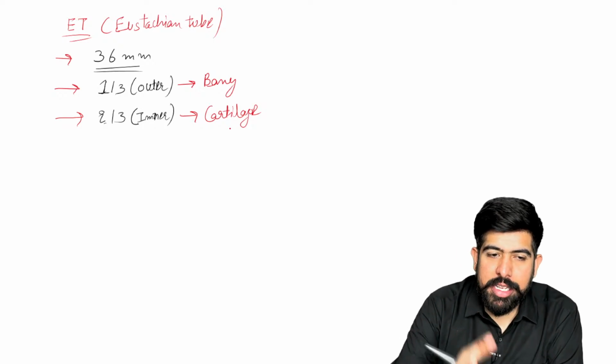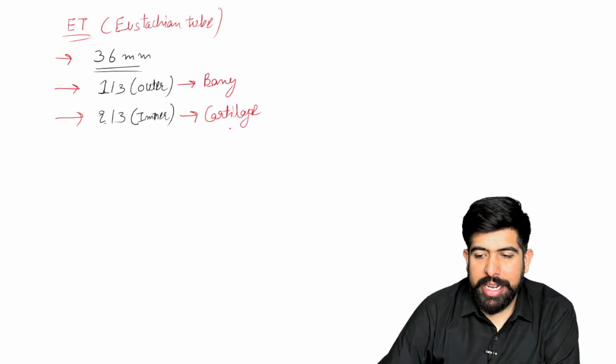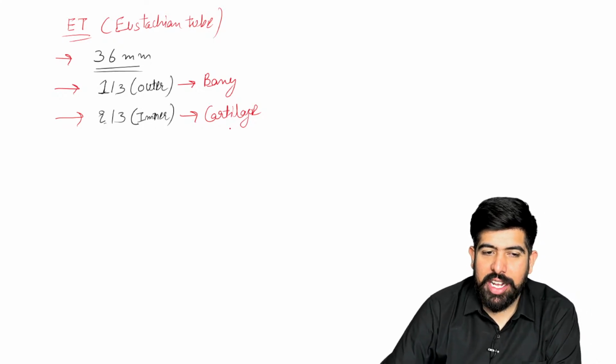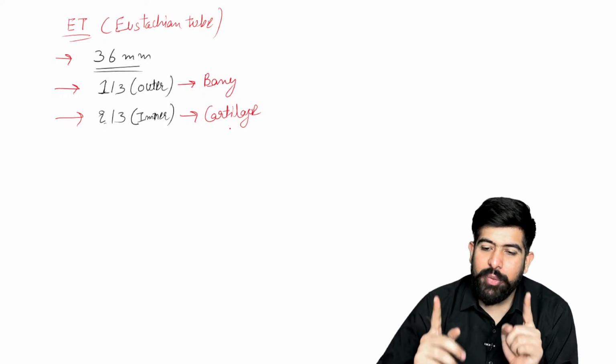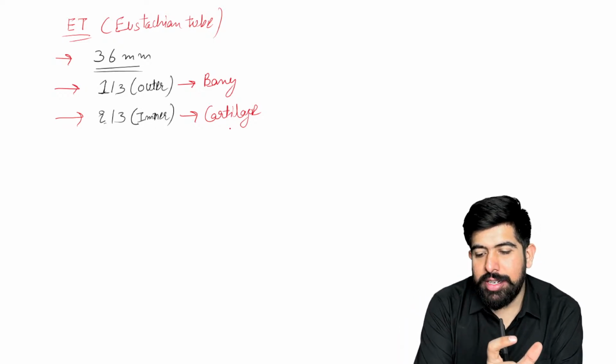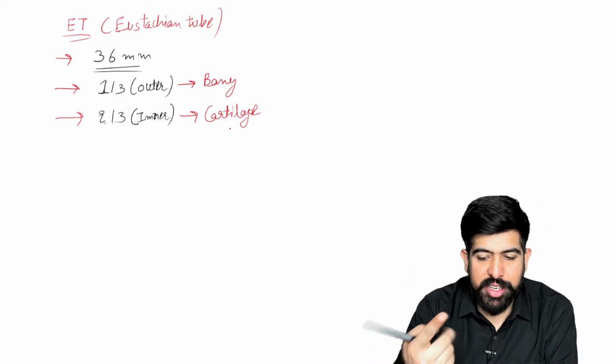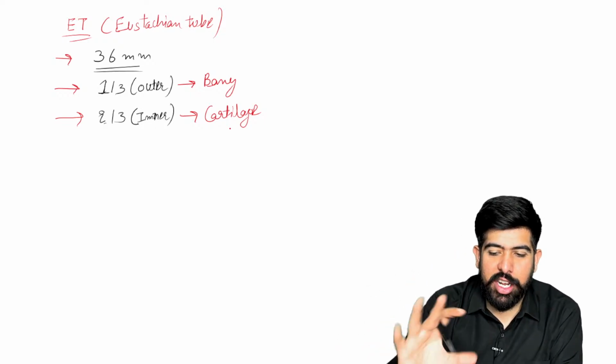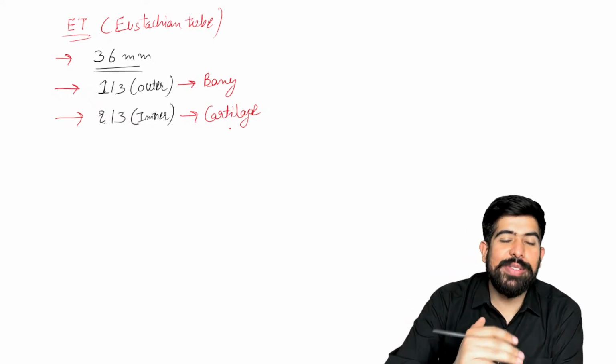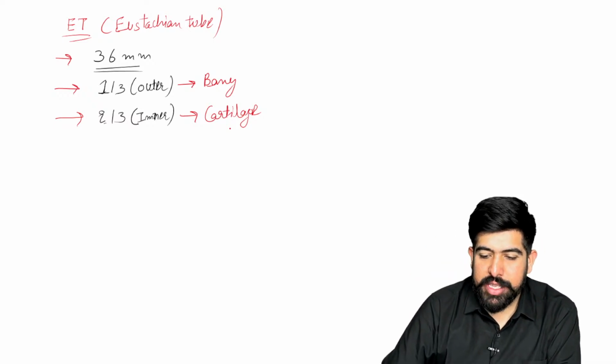Just please remember, I'm comparing with the EAC, right? What we had in the external auditory canal: the total is 24 mm, and the outer 1/3 is cartilaginous, and the inner 2/3 was bony. So I hope you are not confused with it. As the doctor has written there, sir, we confused with the nose. No, guys, you are confused with the Eustachian tube.